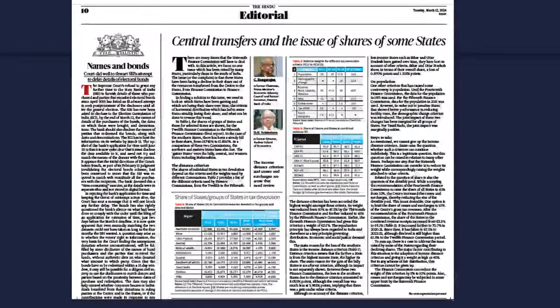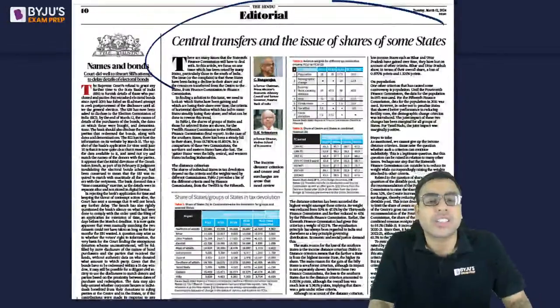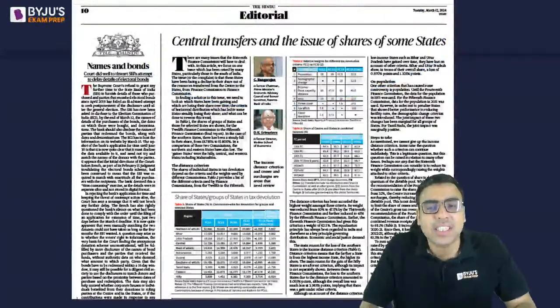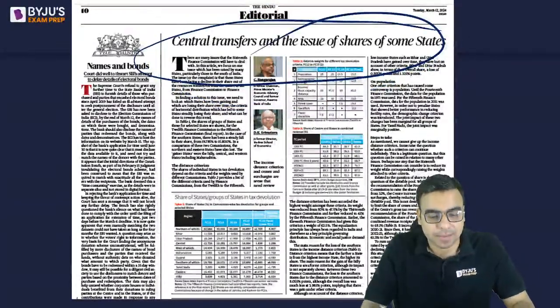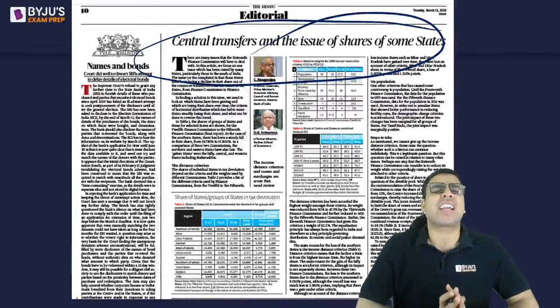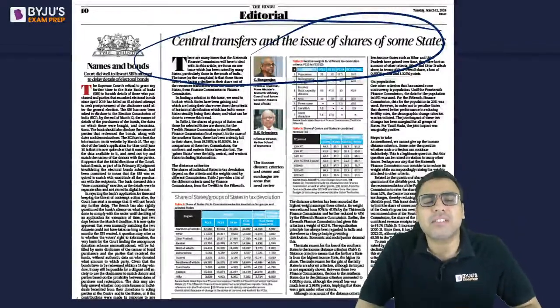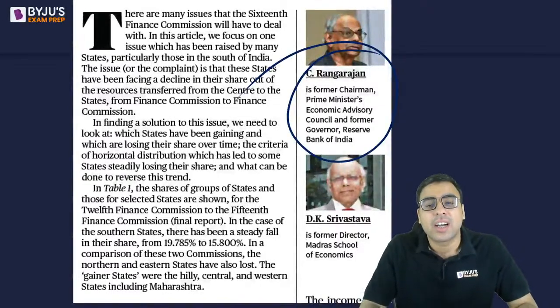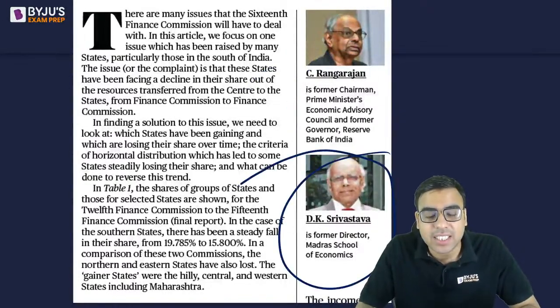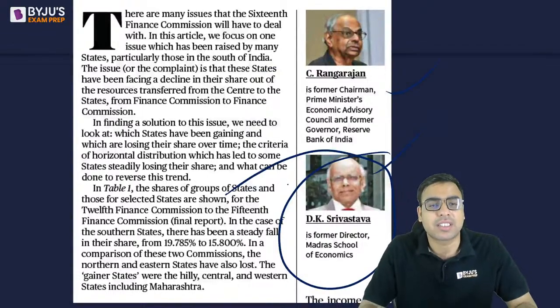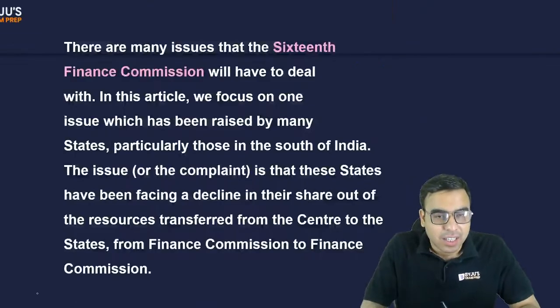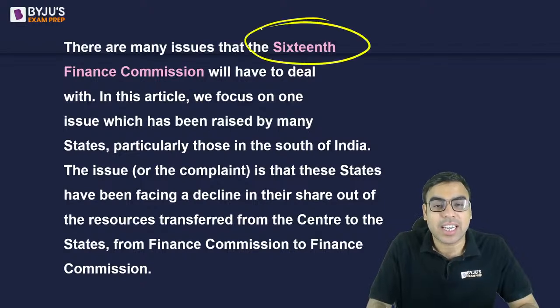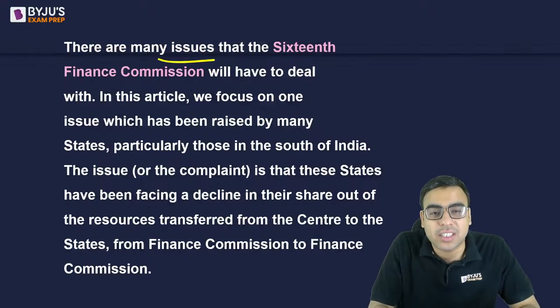Okay, let's start with the editorial. This editorial is talking about central transfers and the issue of shares of some states. Okay, इसमें भी बहुत detail नहीं जाना है because that is not important for you, but you should know the basic facts. These are written by C. Rangarajan, the former RBI governor, and Mr. D.K. Srivastav. These are great economists, and they have written an article talking about the setting up of the 16th Finance Commission and the challenges it has.